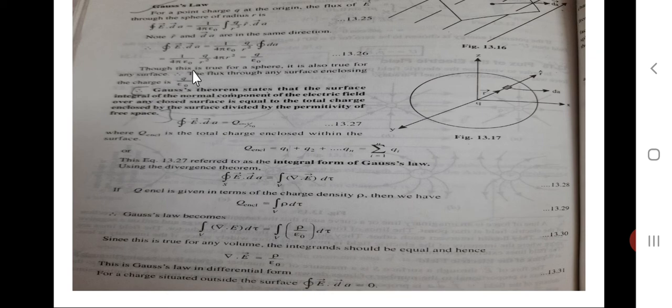We get, which is equal to 1 upon 4 pi epsilon naught Q upon R square dot 4 pi R square, which is equal to, R square gets cancelled, 4 pi gets cancelled, which is equal to Q upon epsilon naught. Though this is true for a sphere, it is also true for any surface. Therefore, the flux through any surface enclosing the charge is given by Q upon epsilon naught, which is Gauss